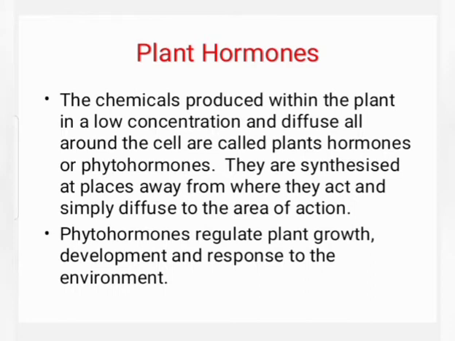The chemicals produced within the plant in a low concentration and diffuse all around the cell are called plant hormones or phytohormones. They are synthesized at places away from where they act and simply diffuse to the area of action. Students, in page number 88, there is a question.